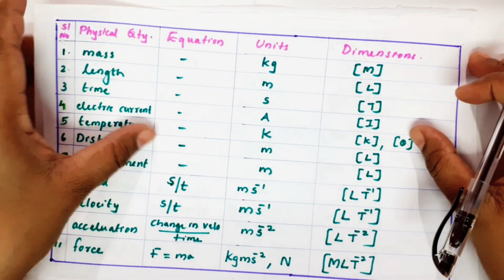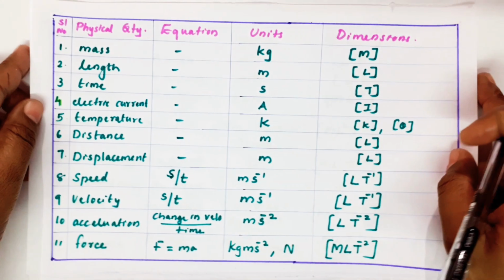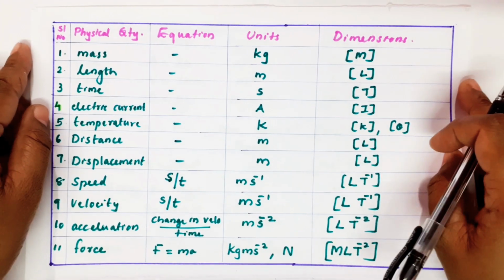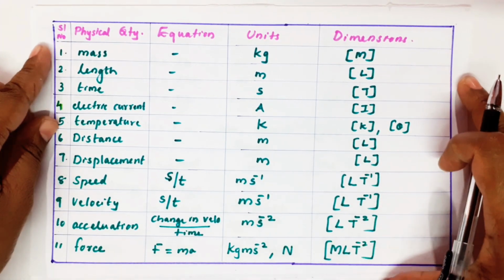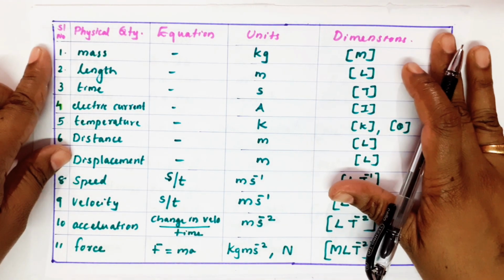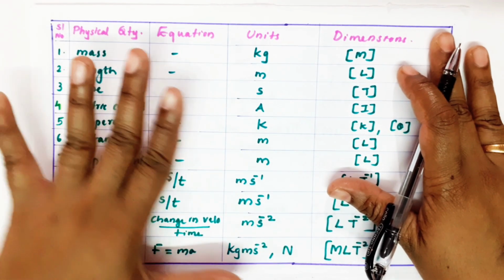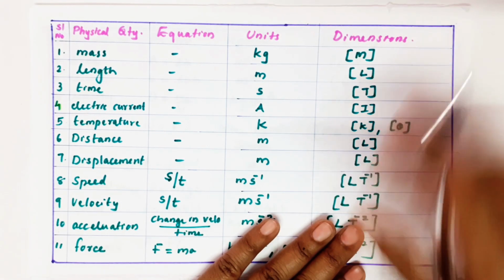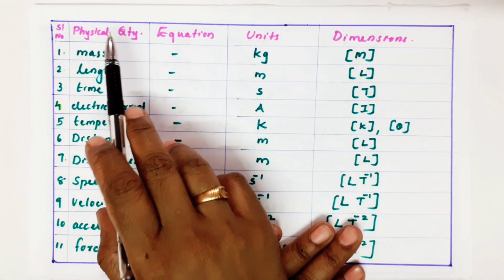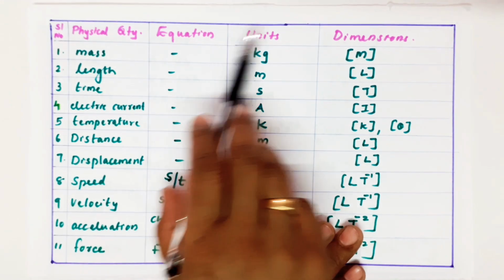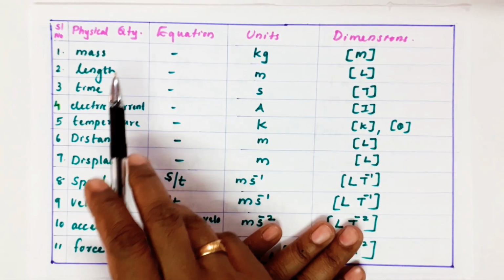There are n number of physical quantities. We learn only a few physical quantities up to 10th class. So I'm just writing the quantities that you know now. Whatever you have studied till now, those quantities and their dimensions I'm writing. So first: physical quantity, equation, units and dimensions.